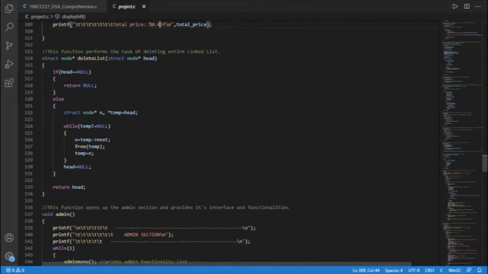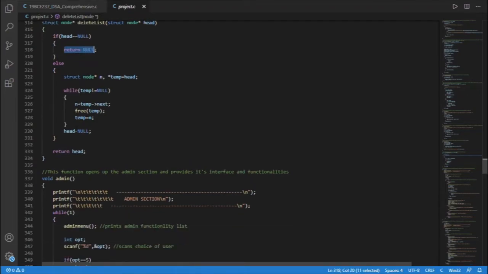Delete list function is for deleting the entire linked list whose head pointer is passed as argument. If head is null, that is, if the linked list is empty, it will return null. And if head is not null, the whole linked list will be deleted node after node.